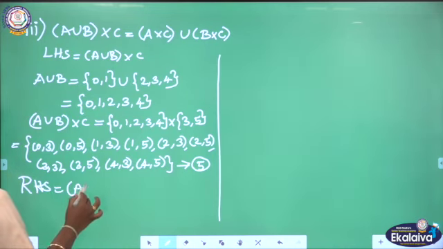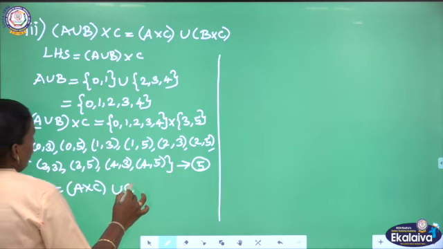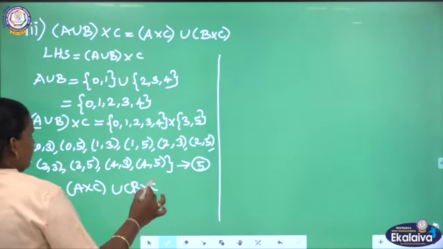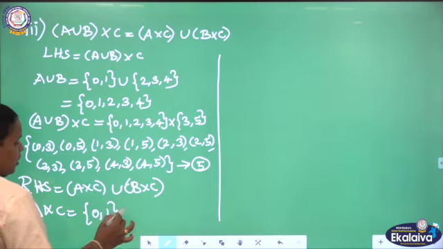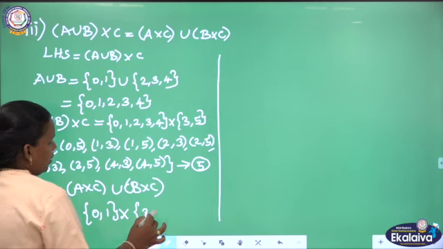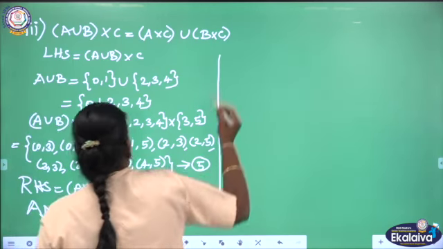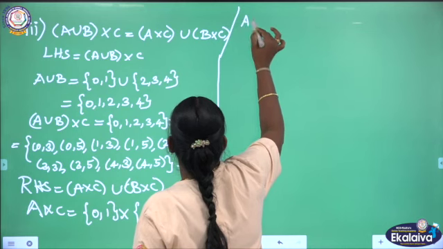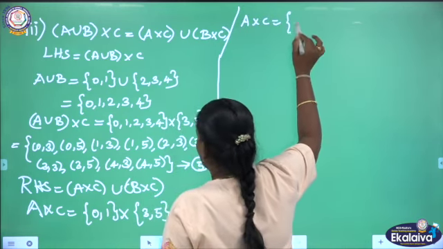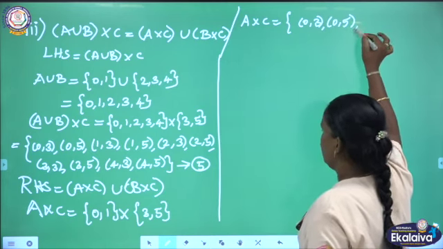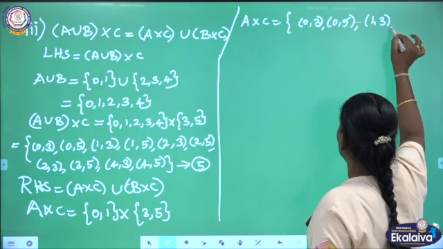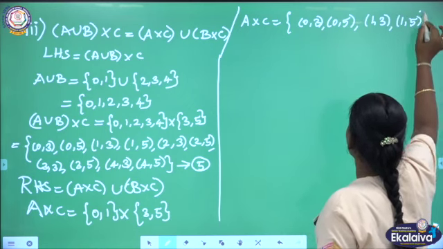Then I will write the RHS. They gave the RHS as A cross C union B cross C. First we have to find A cross C. A cross C means A set {0, 1} cross C set {3, 5}. Get the value of A cross C: (0, 3), (0, 5), (1, 3), (1, 5).